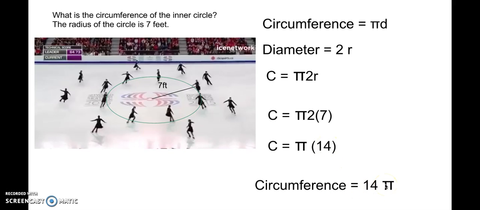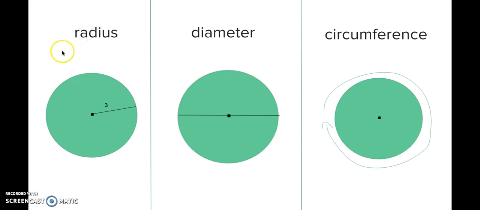So just to recap this whole lesson, we have radius, diameter, and circumference. Radius is the distance from the center of the circle to any point on the circle, and all of those points are an equidistant length. Diameter is the width of the circle. It needs to cut right through the center in order to be the width. And circumference is the distance around the circle, and we can use pi, which is a big magical number, to find circumference. And that is that.